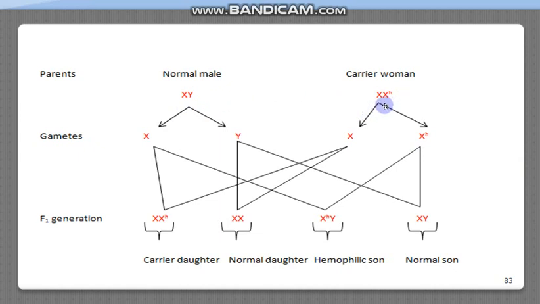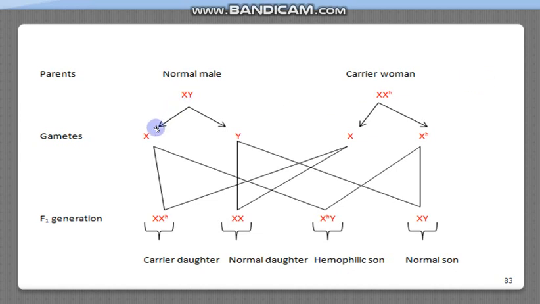Carrier means it is having a defective gene for hemophilia on one of the X chromosomes. If a person has to be hemophilic phenotypically, then it has to contain the hemophilic gene on both the X chromosomes, and such a cross produces these gametes.